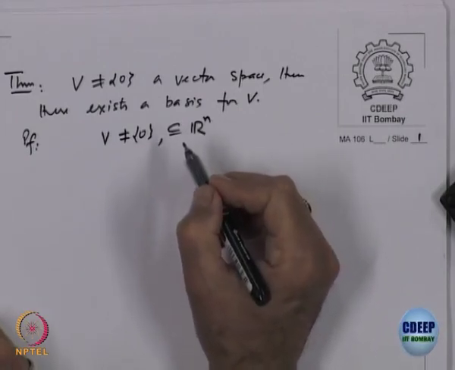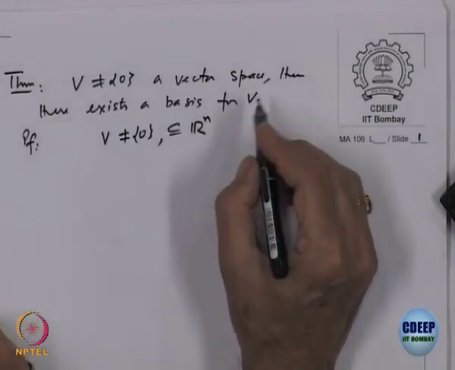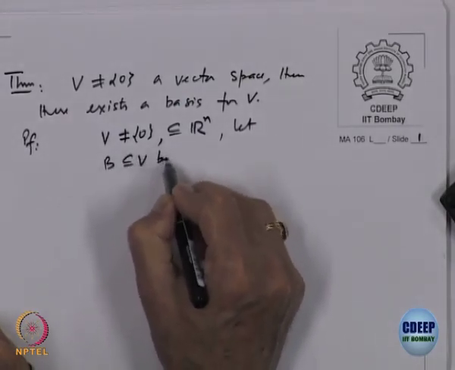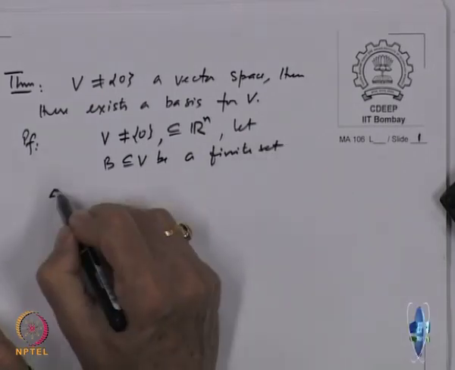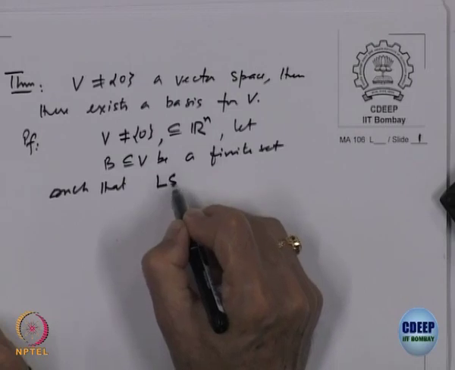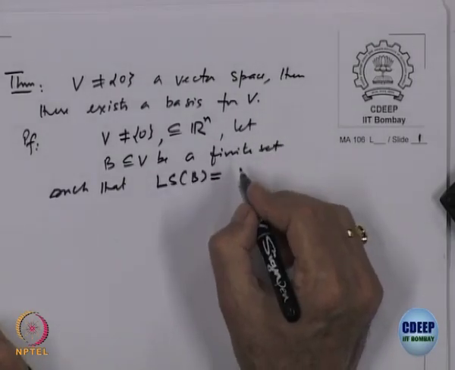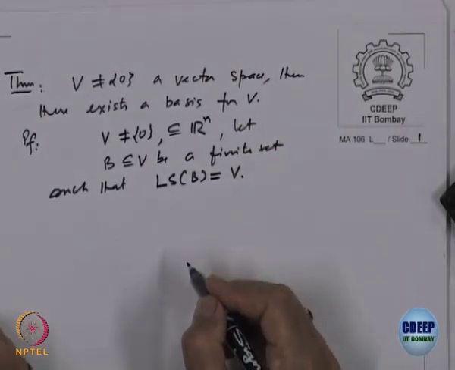We start with a set of generators. Let B contained in V be a finite set such that the linear span of B is equal to V. We have a set of generators and we want to check whether it is a basis or not.